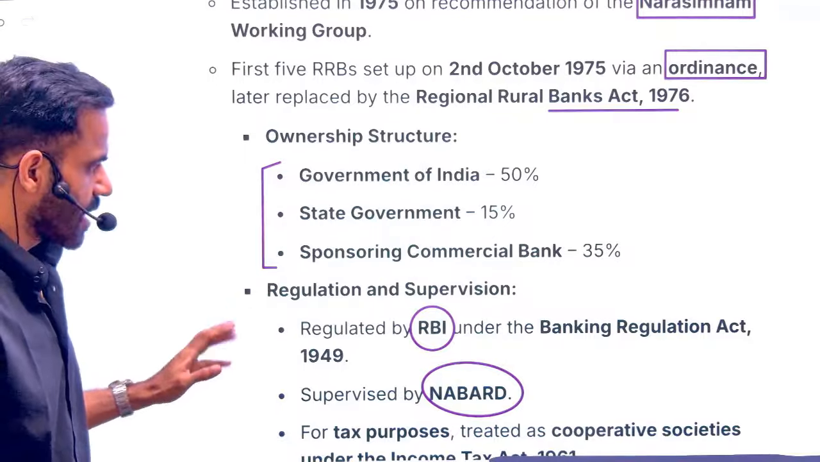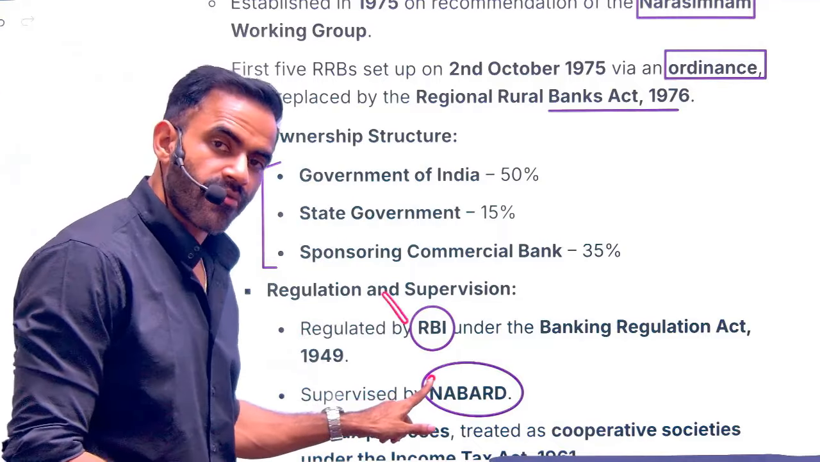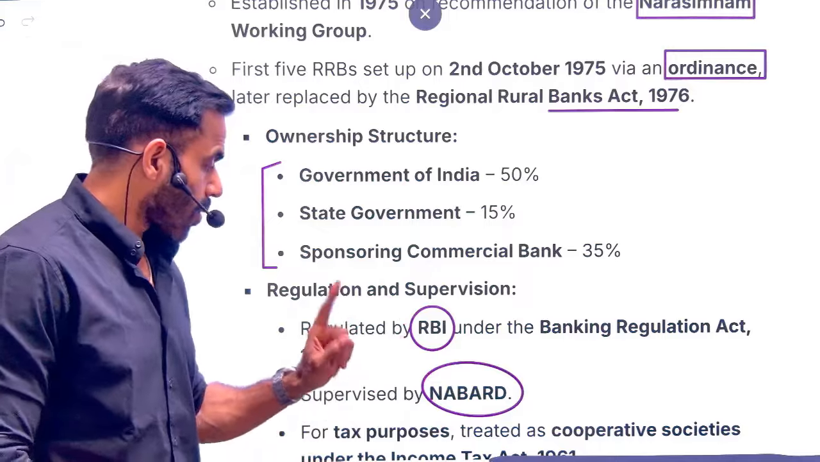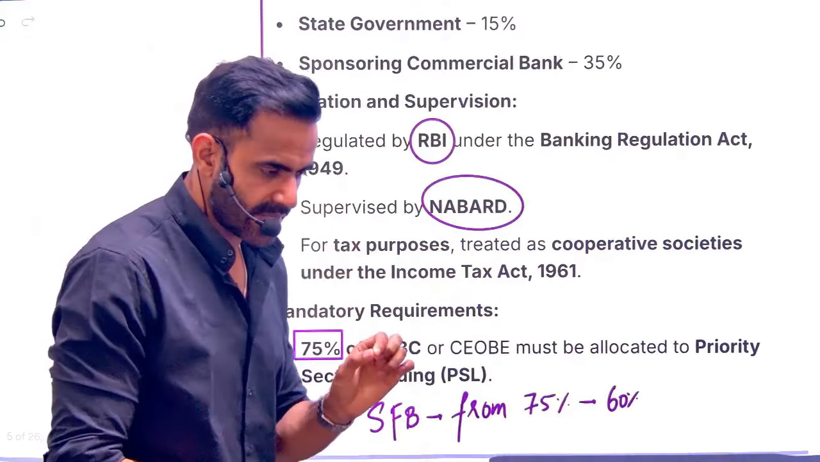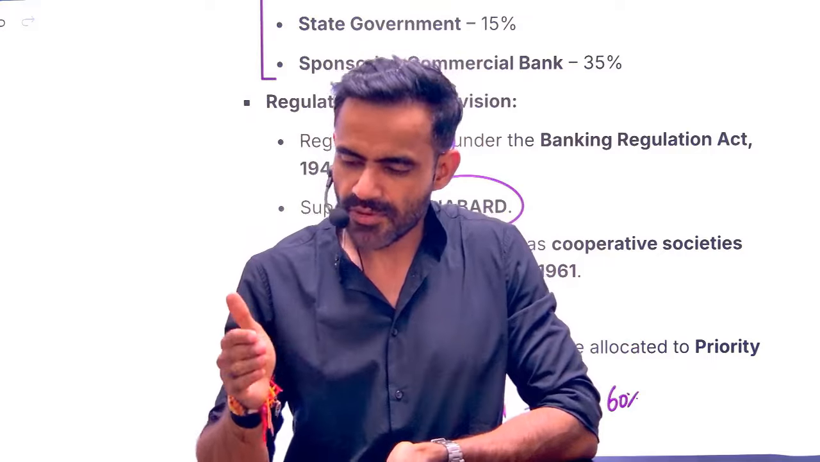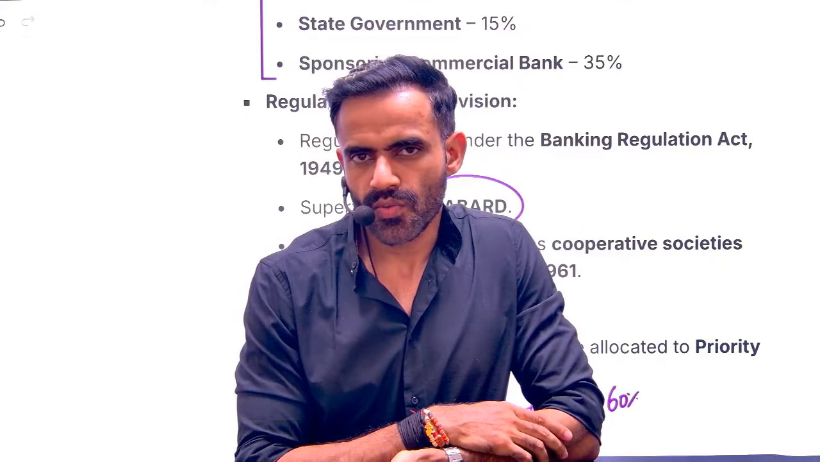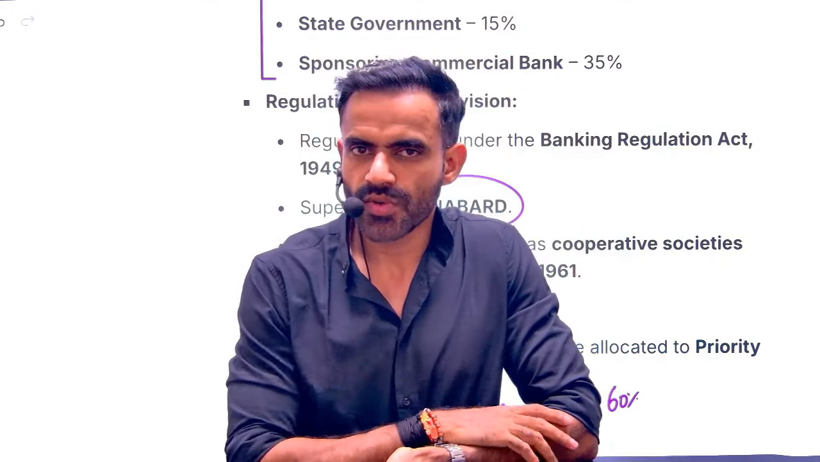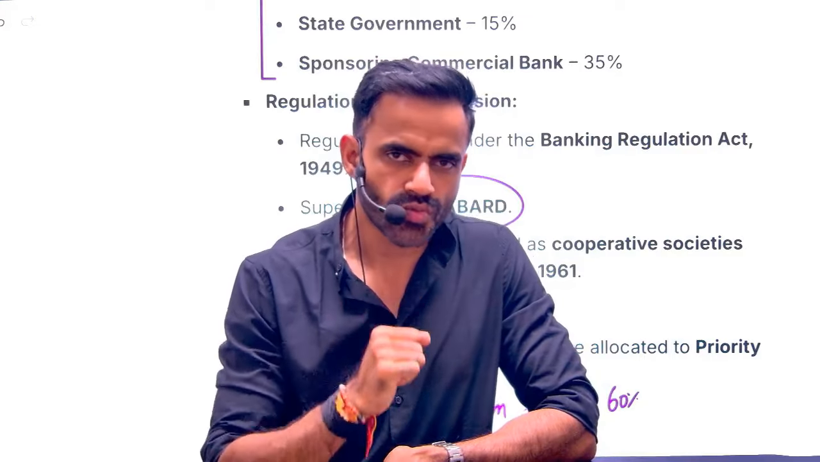Just remember this thing. Now who is the regulator of RRB? RBI is the regulator, but who supervises RRB? It is NABARD. What is NABARD? National Bank for Agriculture and Rural Development. Understand, everything is mentioned in the term itself. Bank for Agriculture and Rural Development. So it is responsible for rural development. In a very simple sense, it provides financial resources for rural development.